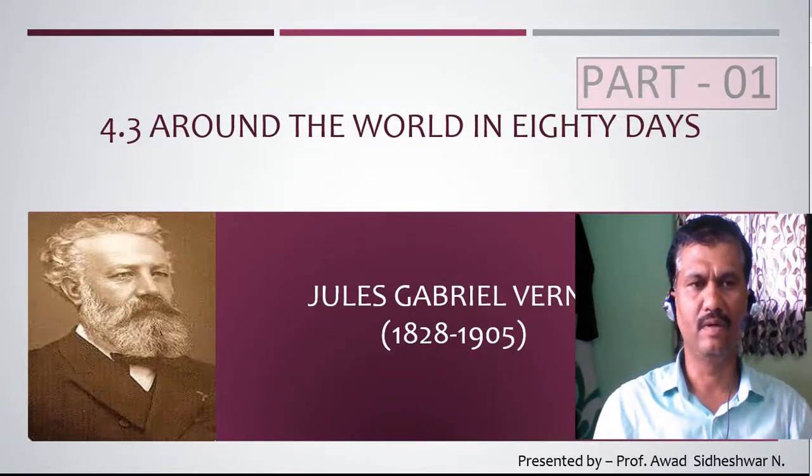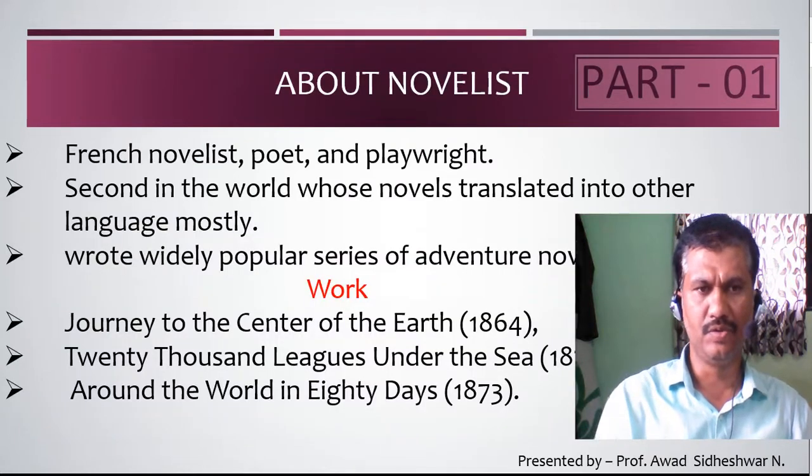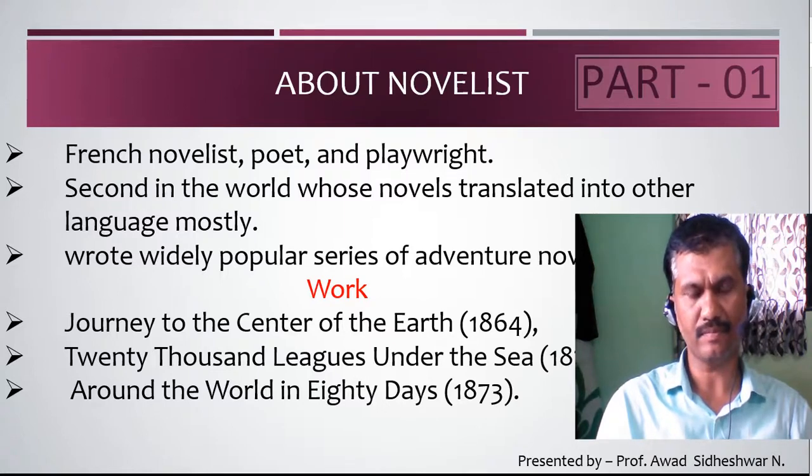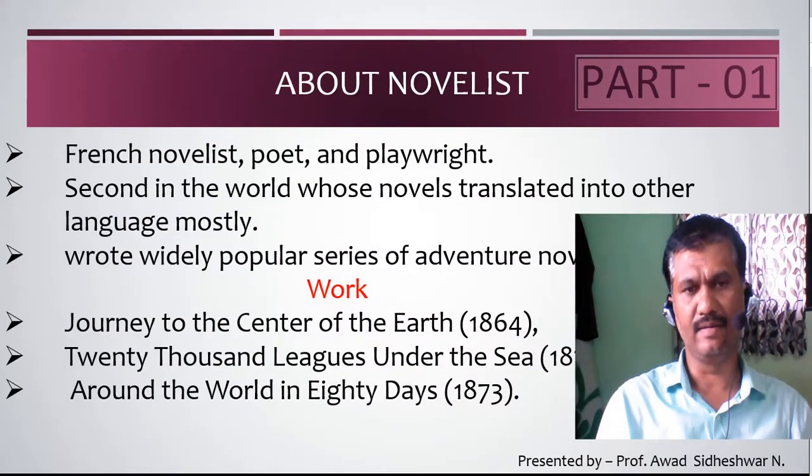Today we are going to learn a novel, 4.3 Around the World in 80 Days. This novel is written by Jules Gabriel Verne, who was born in 1828 and died in 1905. Jules Gabriel Verne was a French novelist. He was a poet as well as a playwright. Jules Gabriel Verne ranked second in the world whose novels are translated into other languages mostly throughout the world.